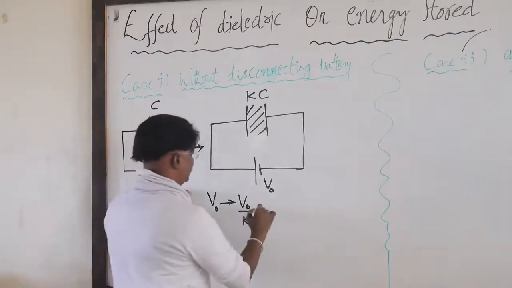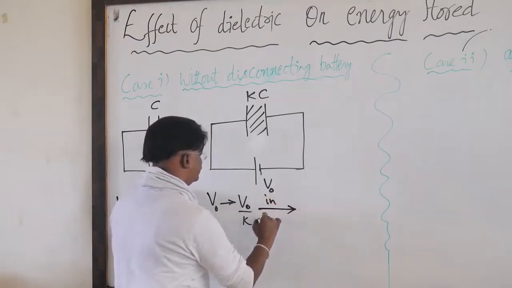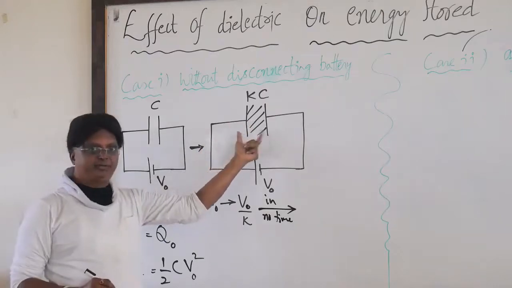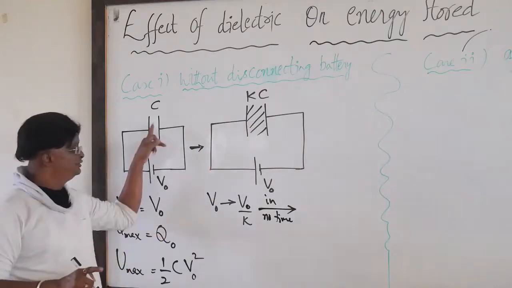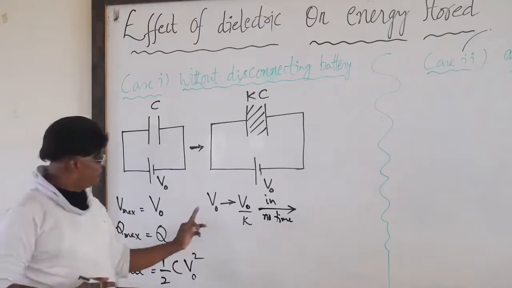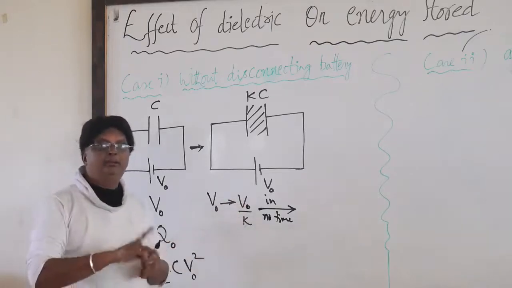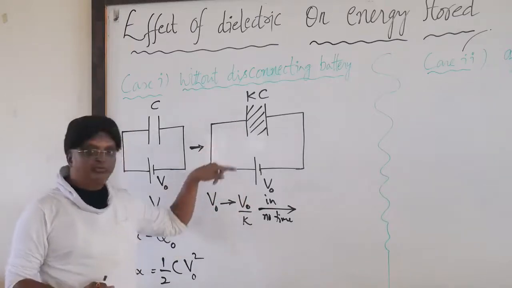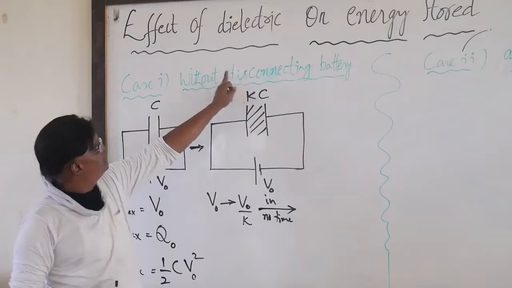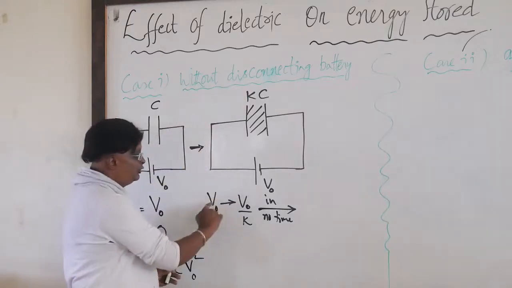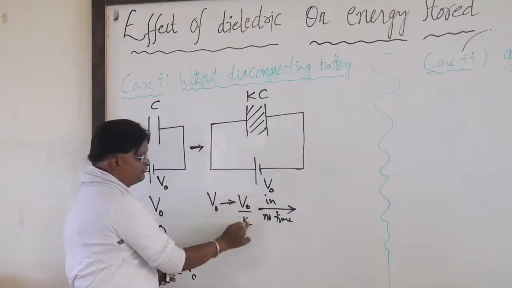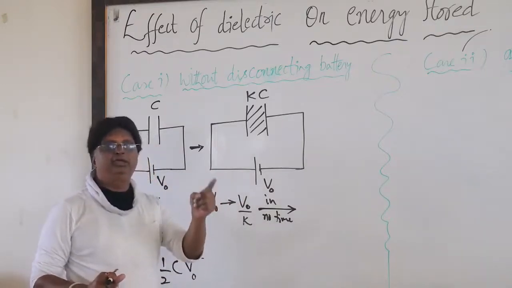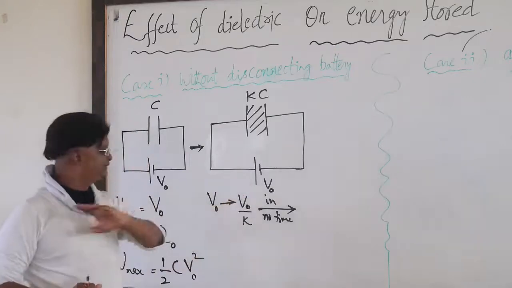In no time, again I am telling you, this word is "in no time." Why in no time? Because whenever this potential decreases, it had already reached its maximum potential. But now V naught becomes V naught by K. The battery is still connected, since we have not disconnected it. Though because of the dielectric V naught becomes V naught by K, in no time the potential will be restored by the battery.